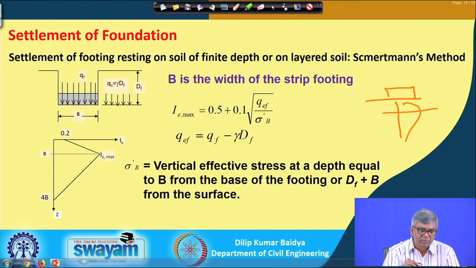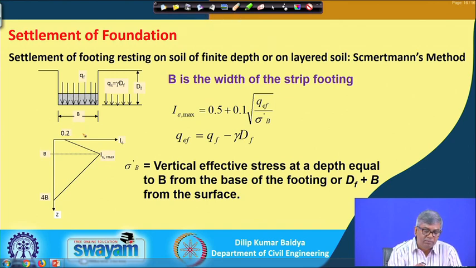One model is for strip footing, and this is the model. This line is just the base of the footing.